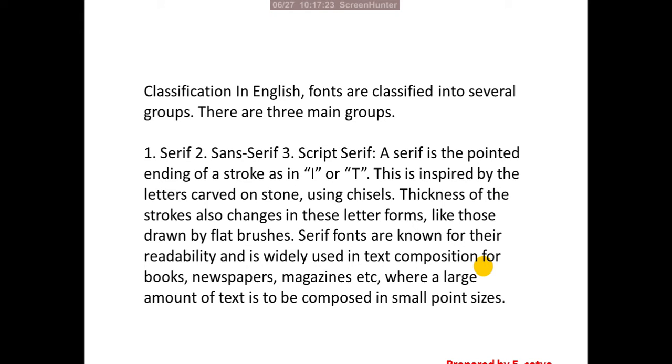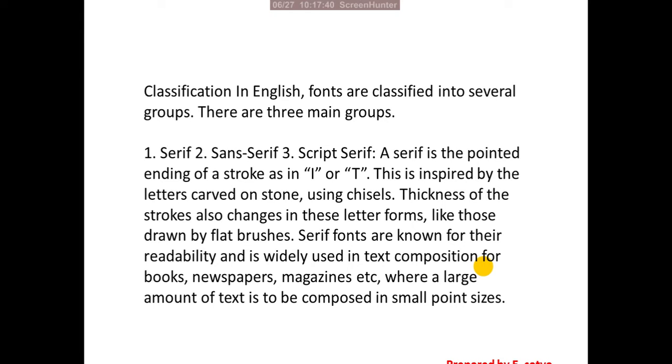Classification: in English, fonts are classified into several groups. There are three main groups. One is serif, two is sans serif, three is script.